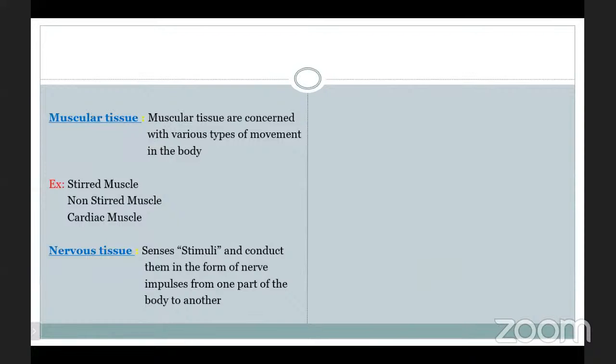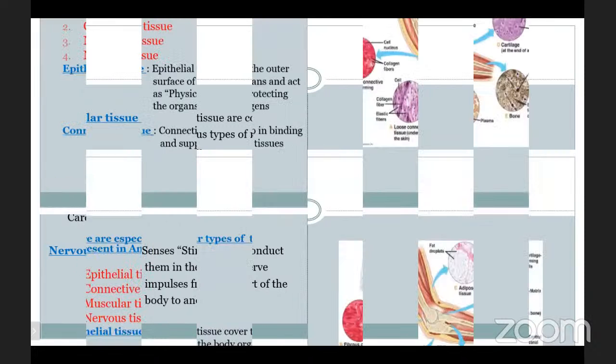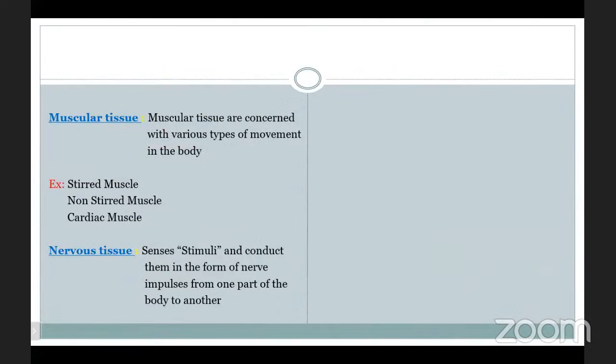Muscular tissue is concerned with various types of movements in the body. For the movement of body parts like hands and legs, every part of our body is made up of maximum muscles. For the movement of hands and legs especially, there is a need of muscular tissue. So here the muscles are striated muscles, non-striated muscles, and cardiac muscles.